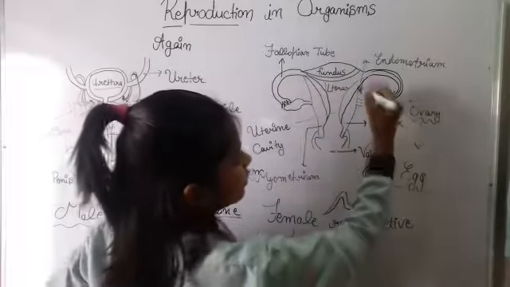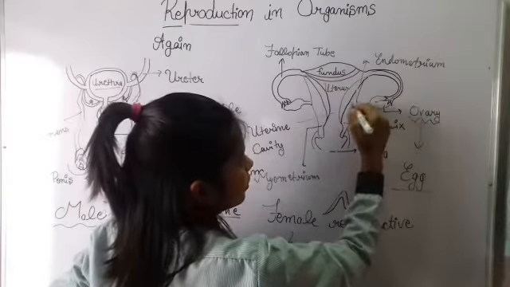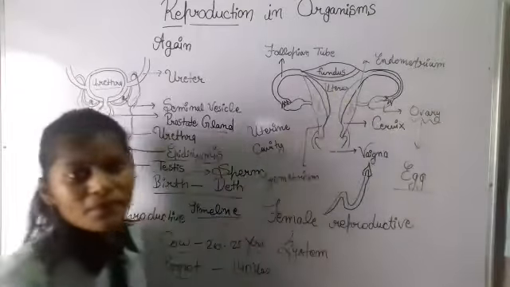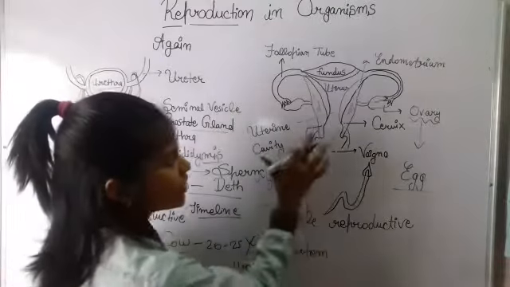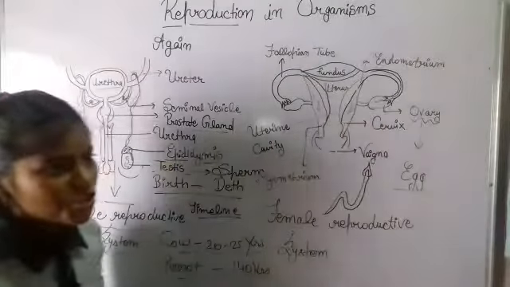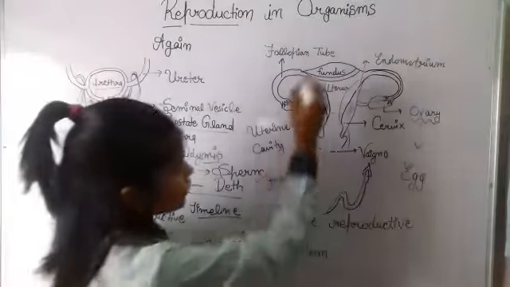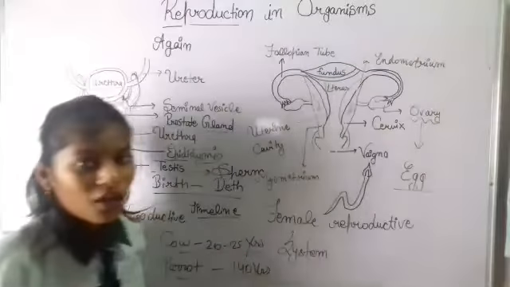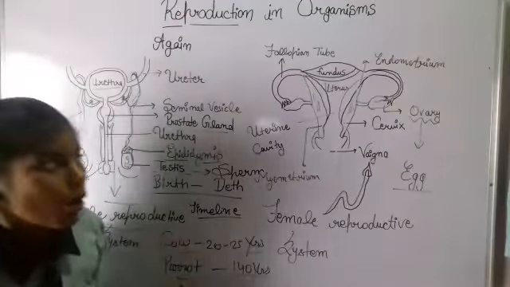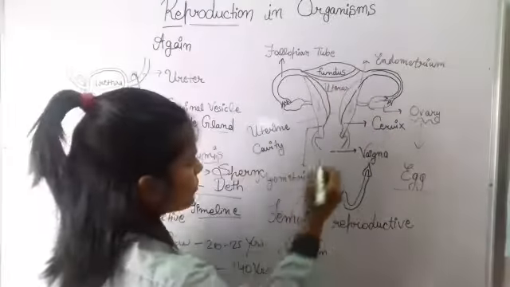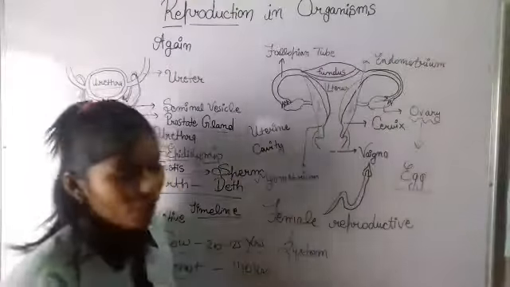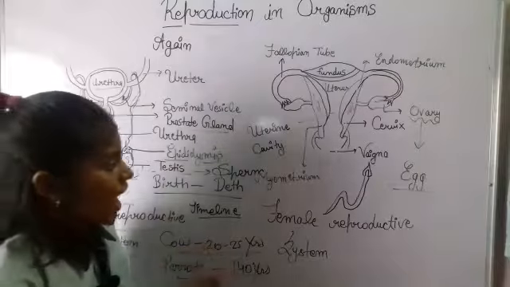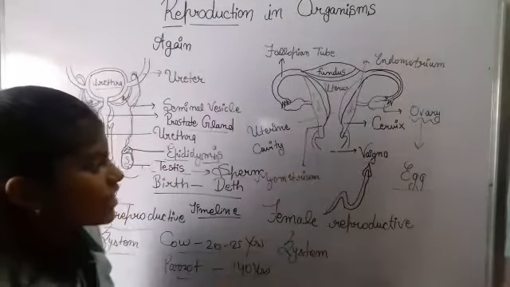Cervix present here. This is the cervix. Then, this uterus is actually about 4 centimeters thick and 8 centimeters long. And this is the uterine cavity of the reproductive system, and this uterus is actually made up